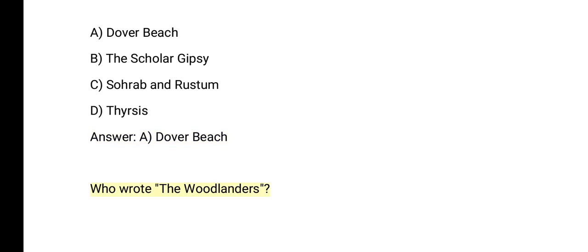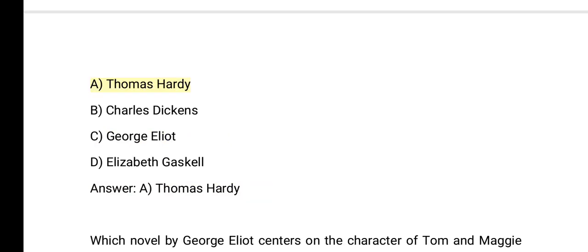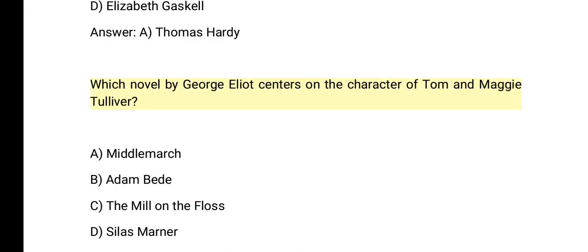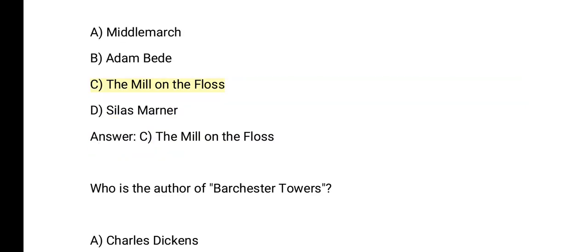Who wrote The Woodlanders? A. Thomas Hardy. B. Charles Dickens. C. George Eliot. D. Elizabeth Gaskell. Answer. A. Thomas Hardy. Which novel by George Eliot centers on the character of Tom and Maggie Tulliver? A. Middlemarch. B. Adam Bede. C. The Mill on the Floss. D. Silas Marner. Answer. C. The Mill on the Floss.